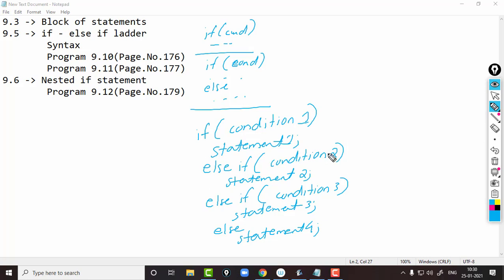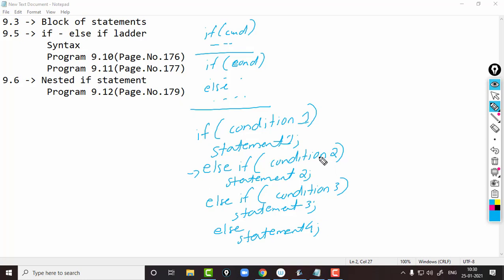Students, you can see how many conditions there are: 1, 2, 3. Three conditions. So if we want to compare or evaluate more than one condition, we are using the else if ladder. When condition 1 evaluates to true, statement 1 will be executed. Otherwise statement 1 will be skipped and the JVM will check condition 2. When condition 2 is true, statement 2 will be executed.